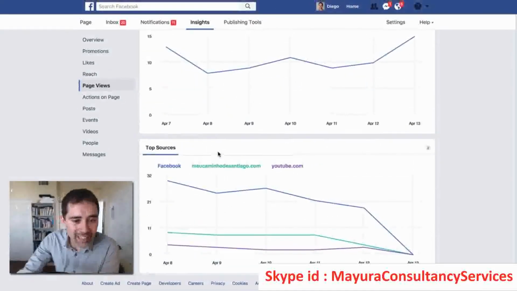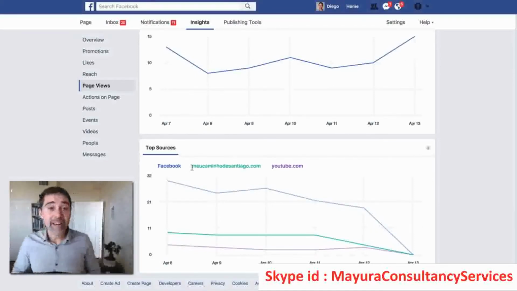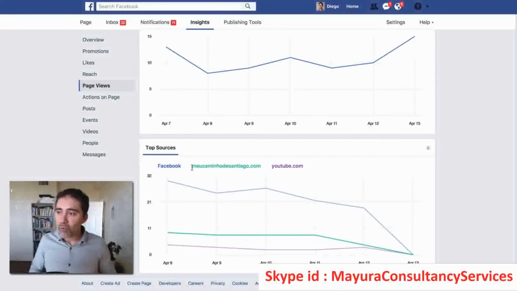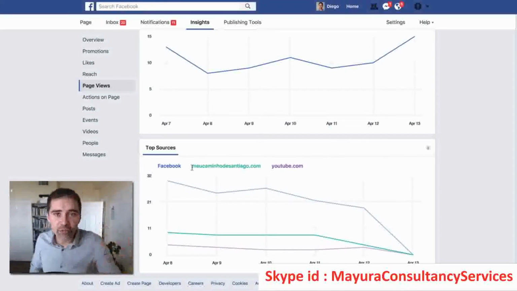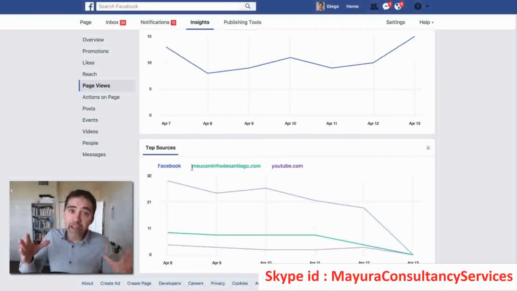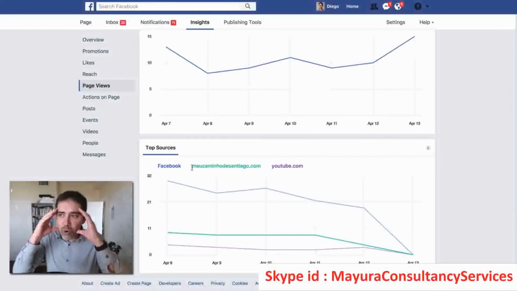Below that is one of the things that I really like about these insights. We are here on page views, and the last option is top sources. That means where people are coming from. Are people coming from one specific website? Maybe if you have a YouTube channel and you want to make sure that people are going from your YouTube channel to your Facebook page. If you say on your video, hey guys, visit my page, this is my page URL, or if you have a website where you have a link for your Facebook page. Okay, so you need to know where people are coming from.